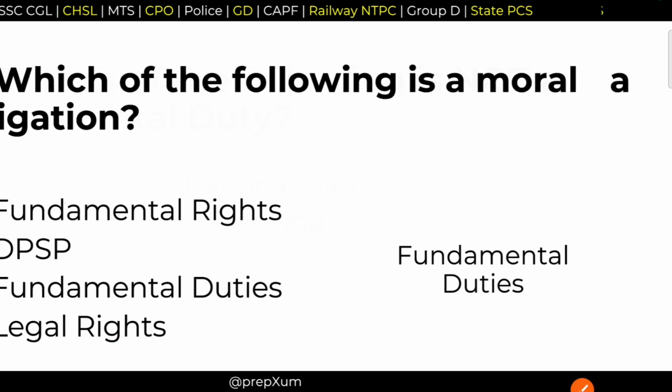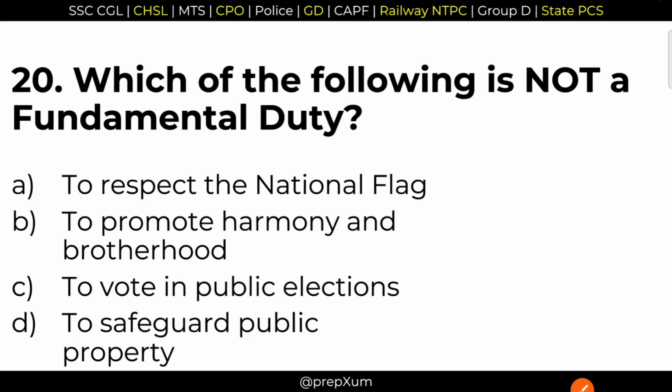Next question. 20. Which of the following is not a fundamental duty? To respect the national flag. It comes among the duties. To promote harmony and brotherhood. It's also a fundamental duty. To vote in public elections. To safeguard public property. Look at the question carefully and the options as well. Voting in elections is a legal right. It's not a fundamental duty. So option C is the right answer.